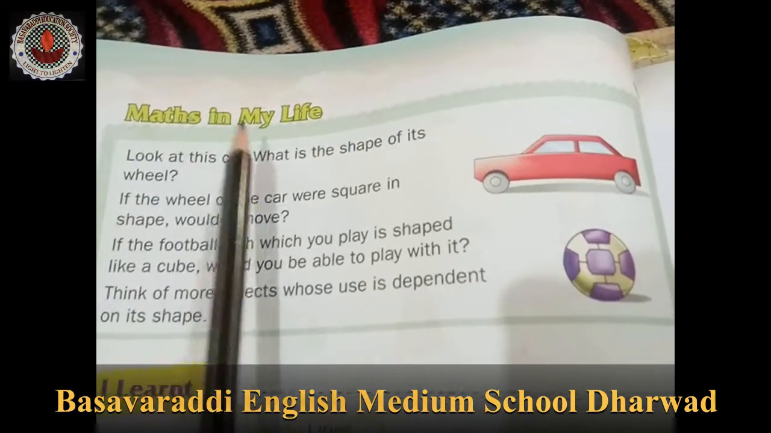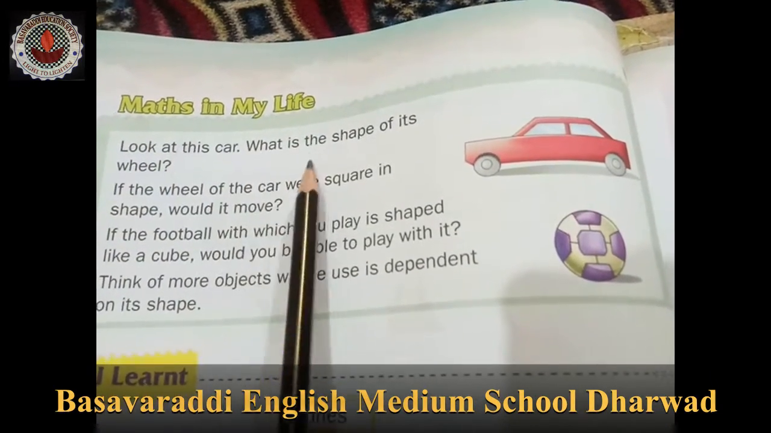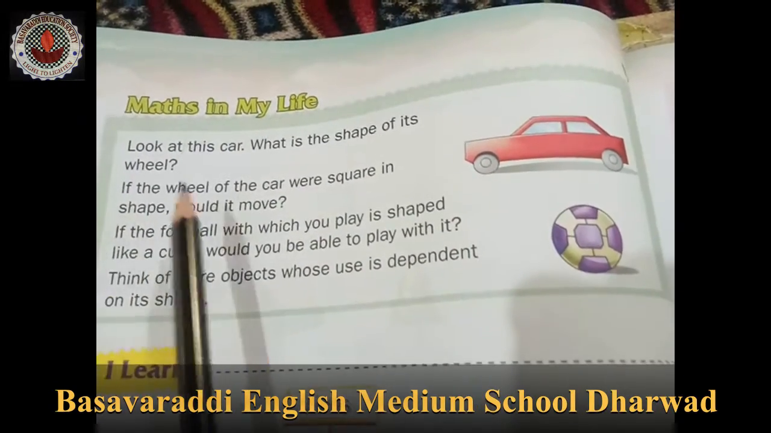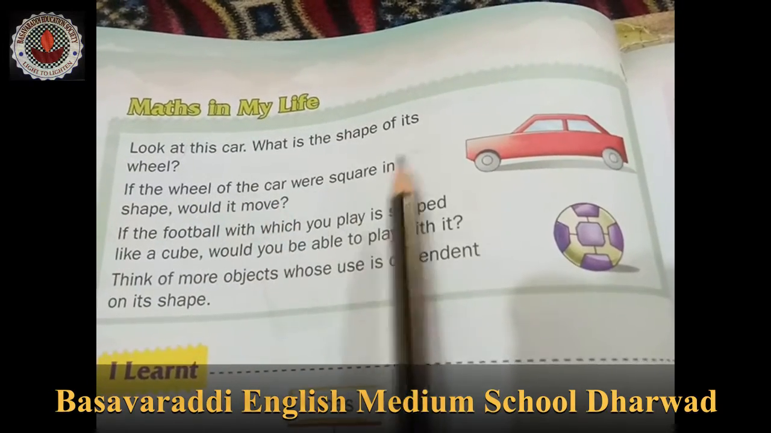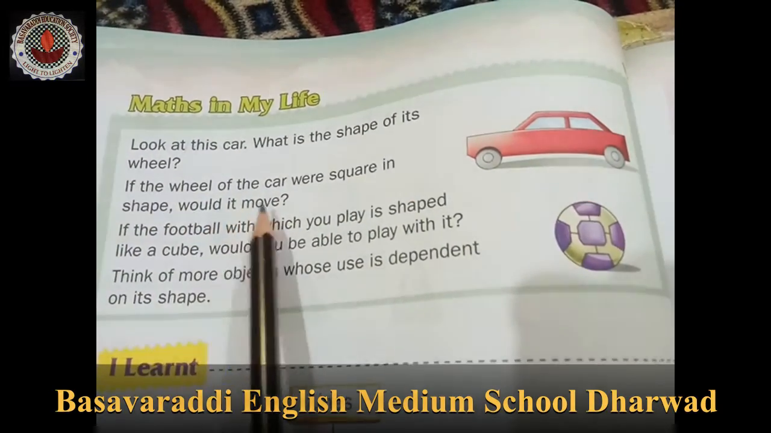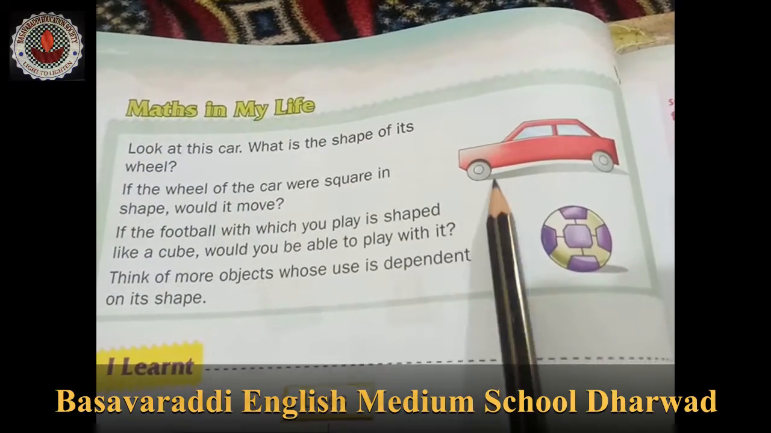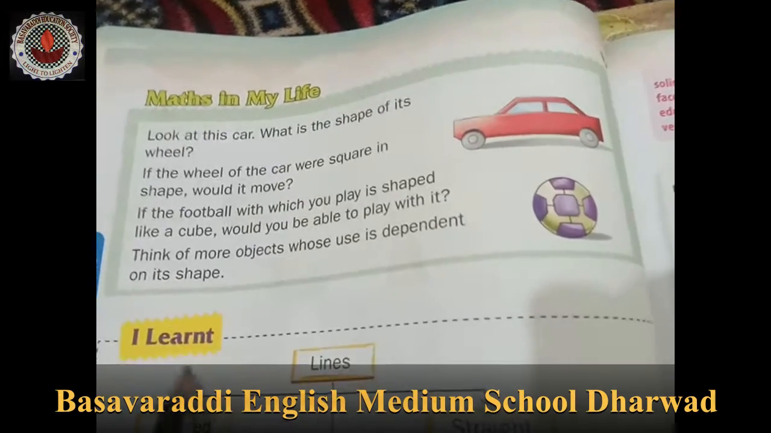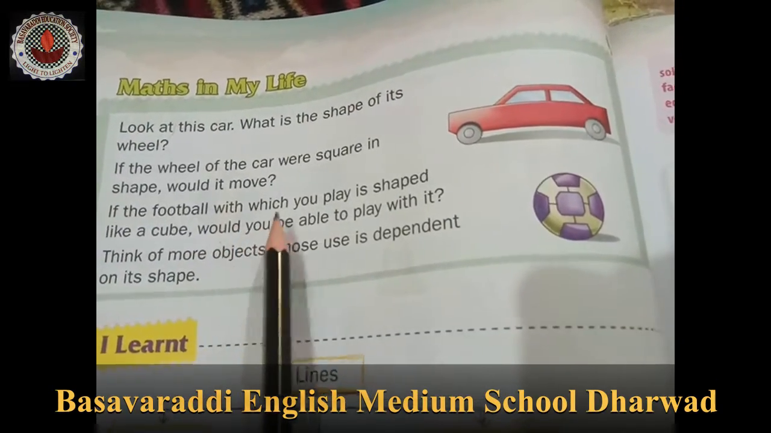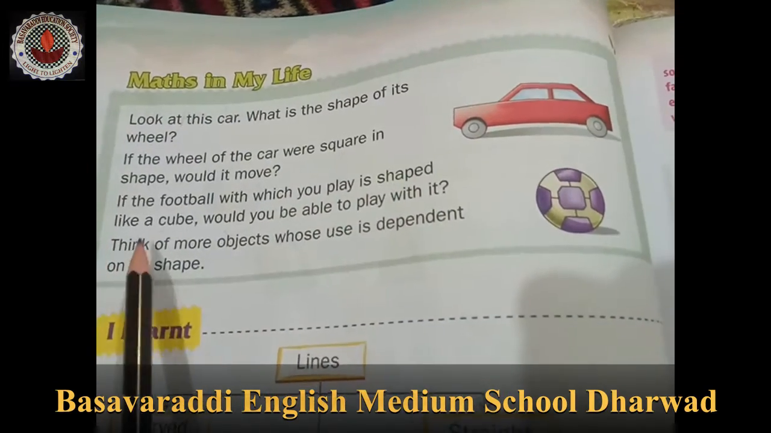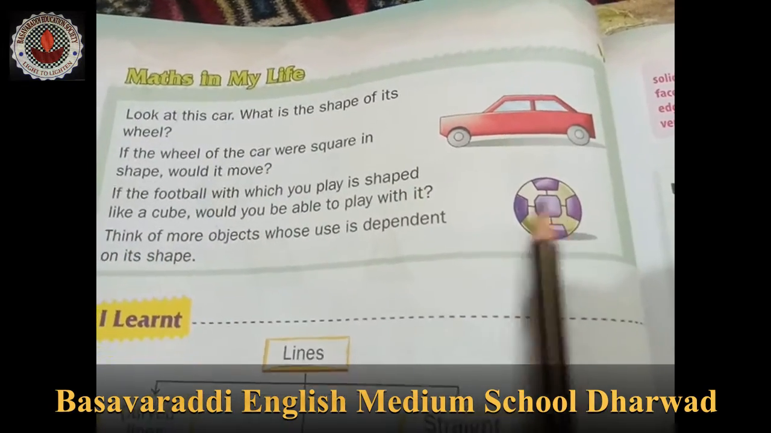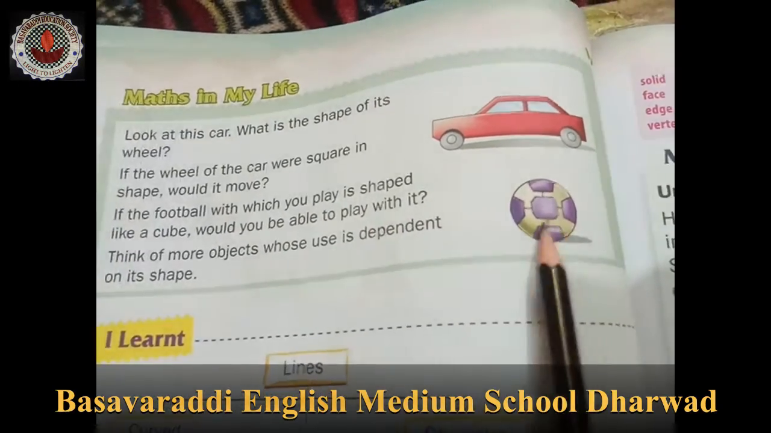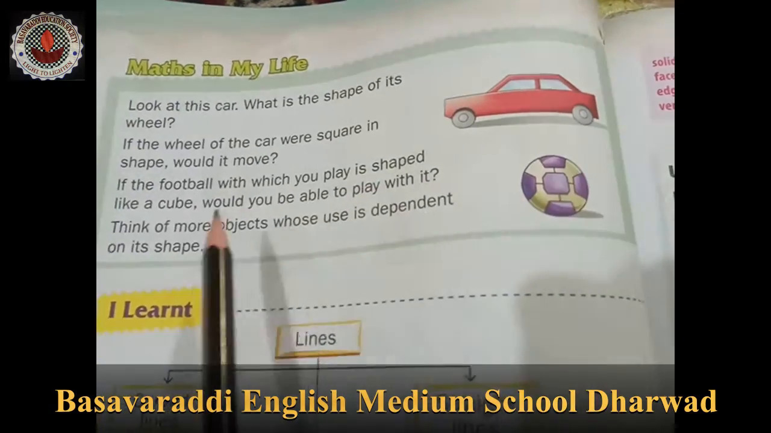Math in my life. Look at this car. What is the shape of its wheel? That is a circle. If the wheel of a car were square shaped, would it move? If the car wheel shape is square, will it move? No. So it is not rolling. If the football with which you play were a shape like a cube, this is a sphere, that is a ball, if you make it a cube, would you be able to play with it? No. So they are telling us to think.